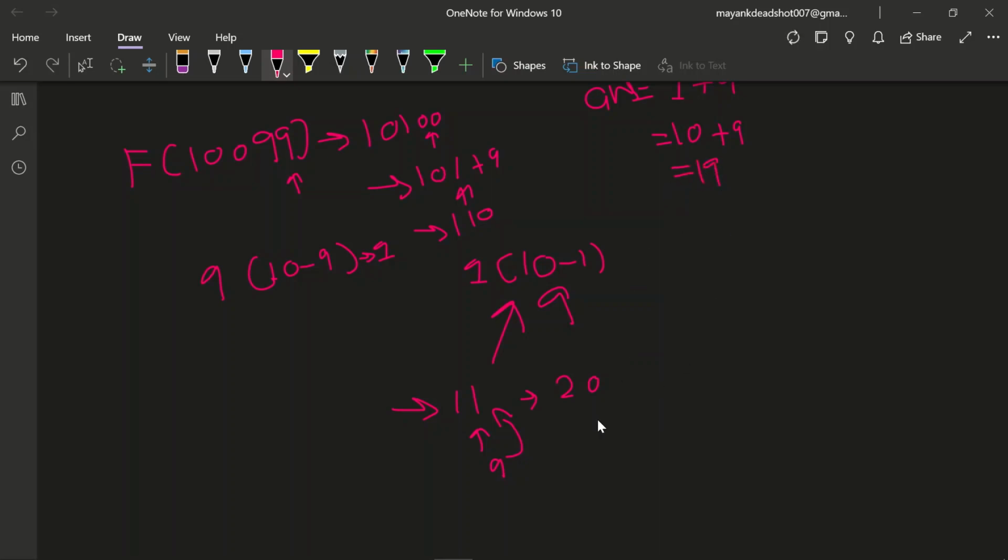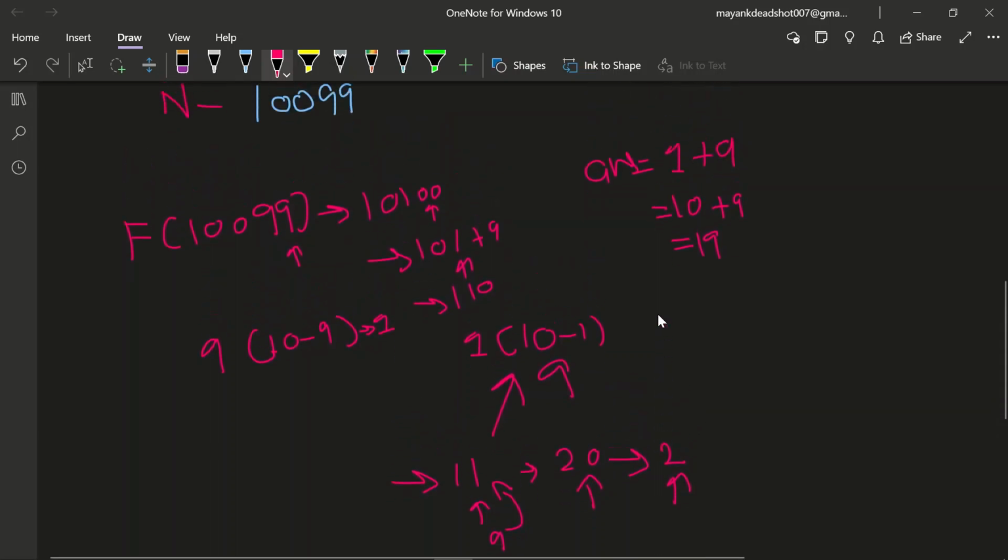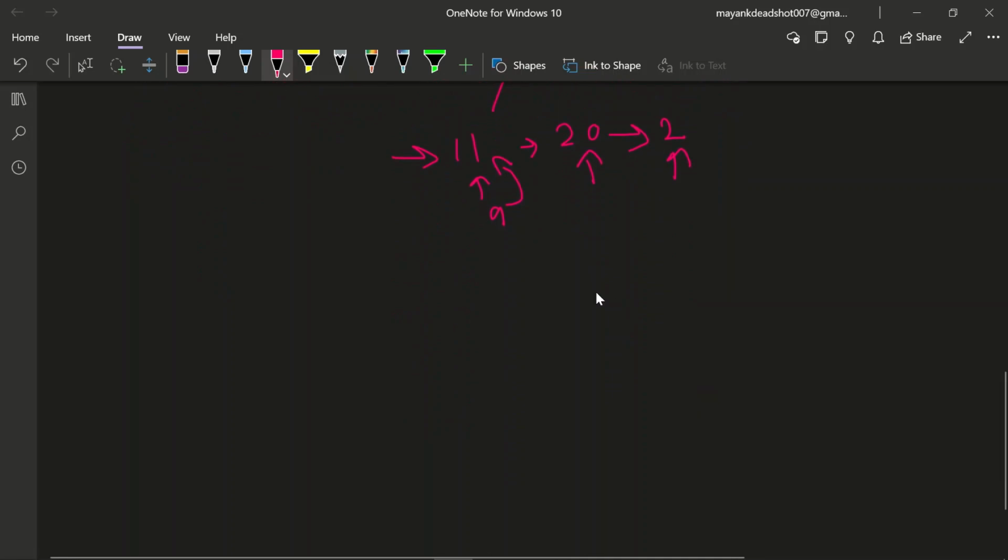Okay, now we know the property. We will just remove the trailing 0 from here. Now it is 2. Now this is our base case. In the base case we will see if a number is of single digit. We can see that any single digit number's result is always 9. Suppose we take 1, we will already see its output is 9.